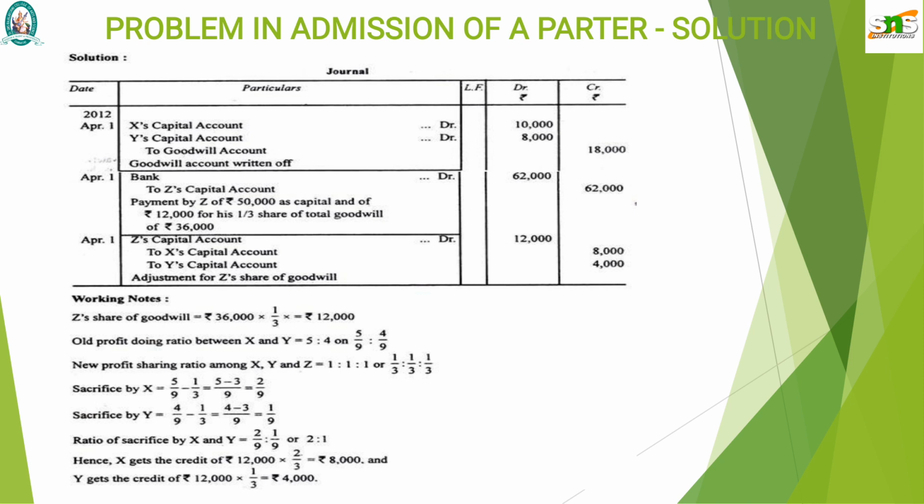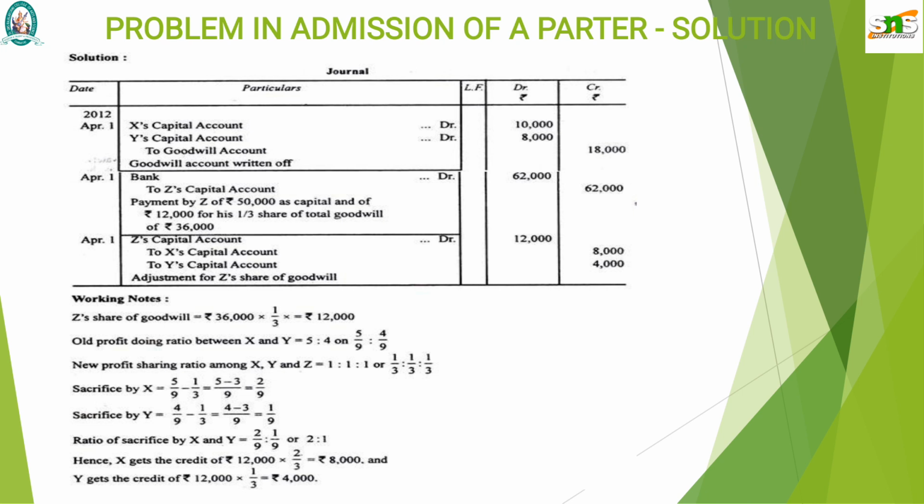So now we are going to work out the journal entries. The first journal entry is writing off the old goodwill, which is valued before Z's admission.